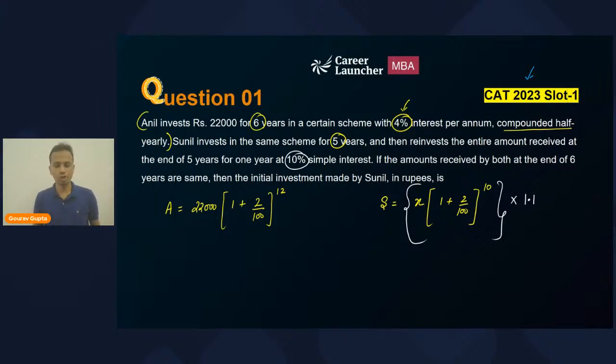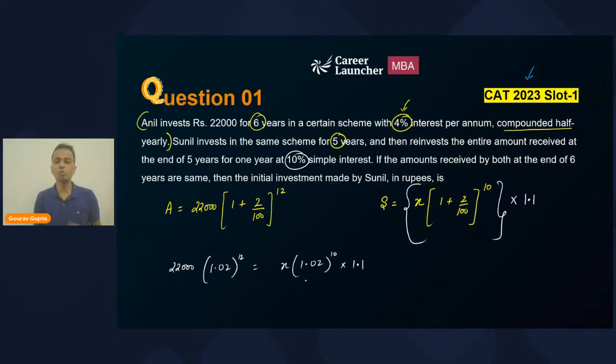Now, according to the question, both of them are equal. Okay. So the amount with Anil, that is 22,000 bracket 1.02 power 12, is equal to x bracket 1.02 power 10 multiplied by 1.1. Okay.